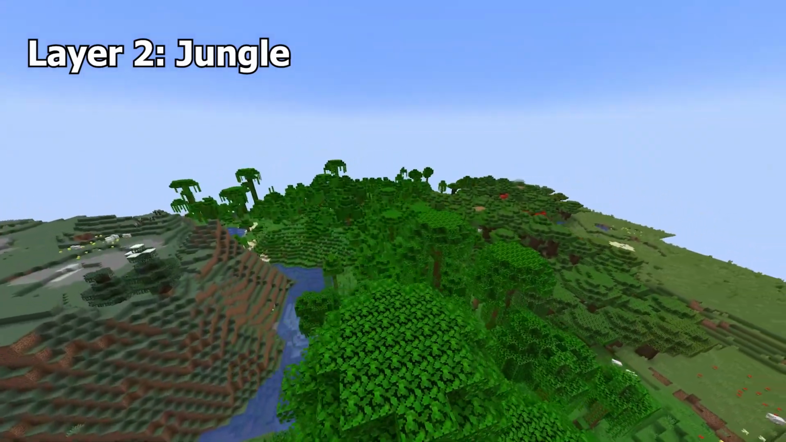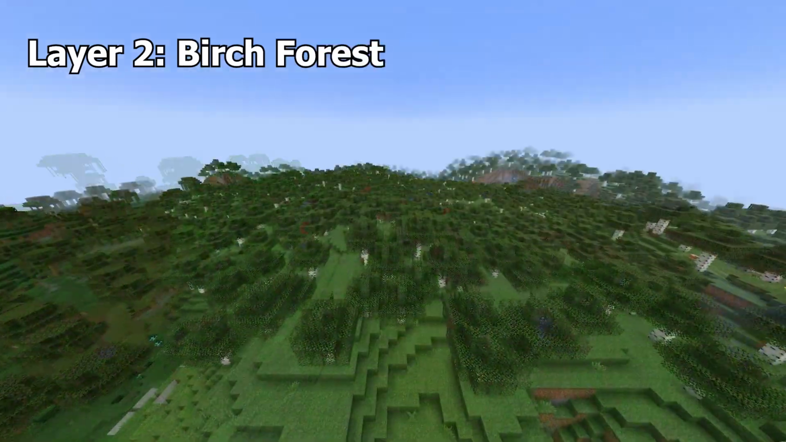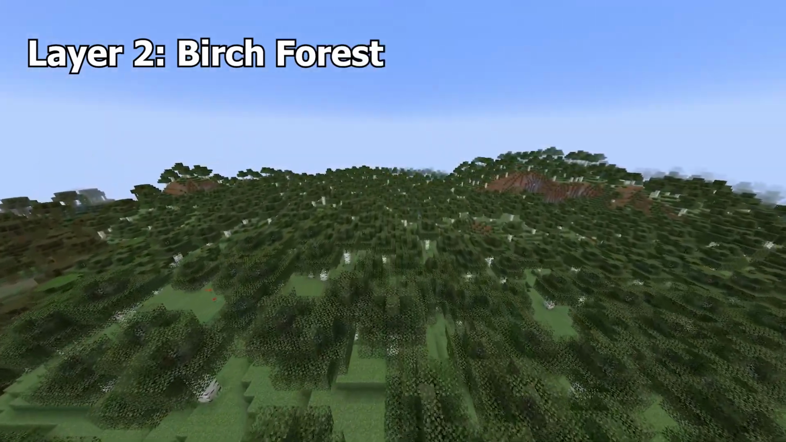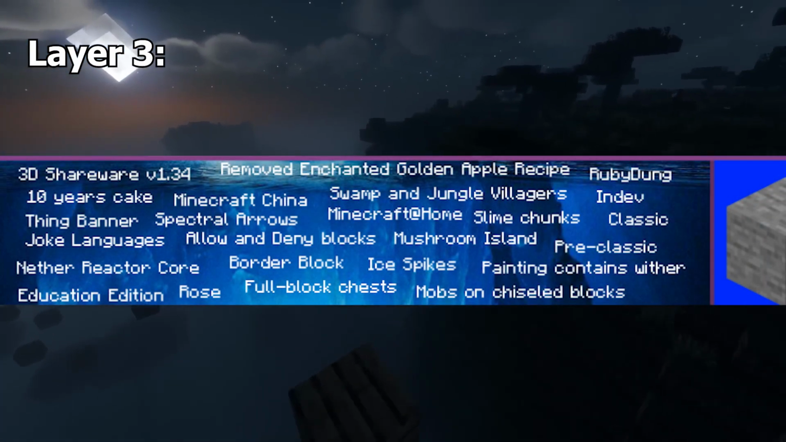Jungle is an overgrown biome, home to jungle trees, pandas, ocelots, parrots, cocoa beans, and more. Birch Forest. This biome is home to huge amounts of birch trees, bees, and plenty of flowers. Layer 3. This is where the real iceberg begins.